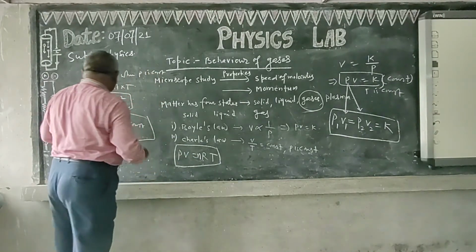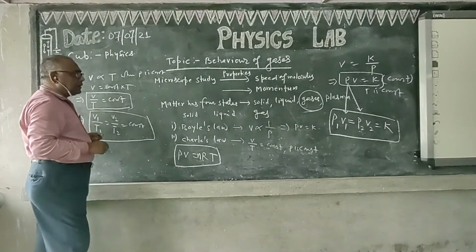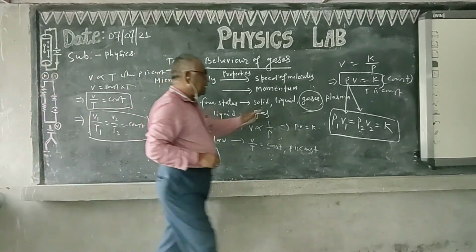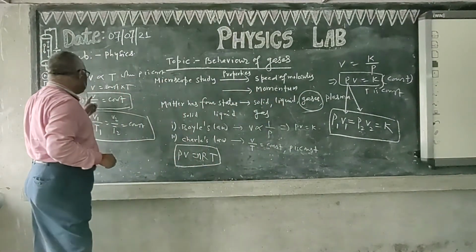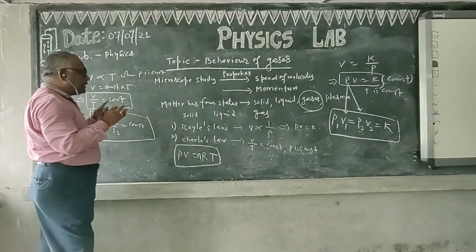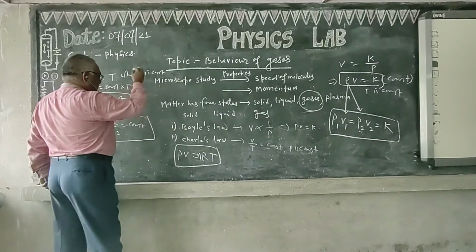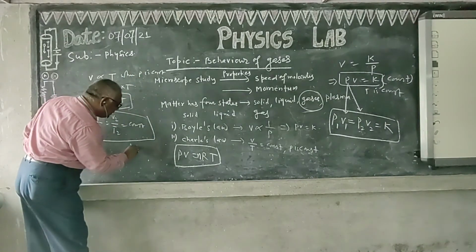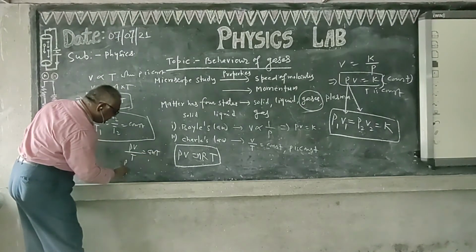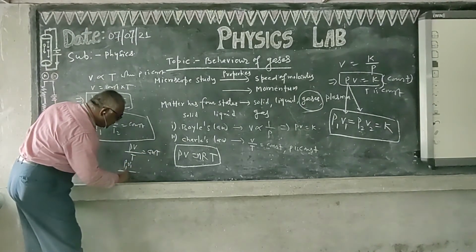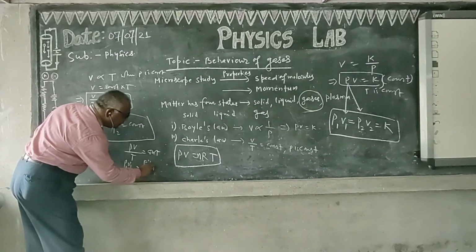From these two relations, combining Charles' law and Boyle's law, we can see that PV is equal to constant, and V by T is equal to constant. So combining both, PV by T is equal to constant. So P1 V1 by T1 is equal to P2 V2 by T2.